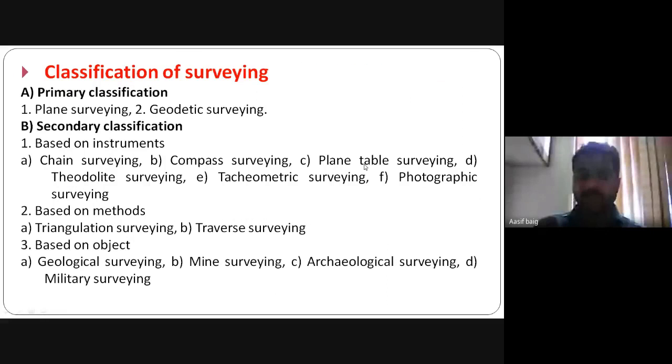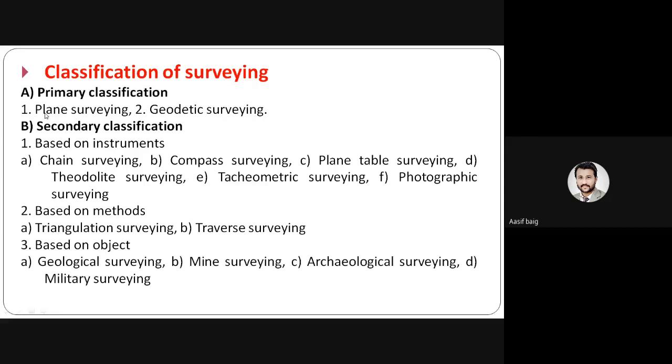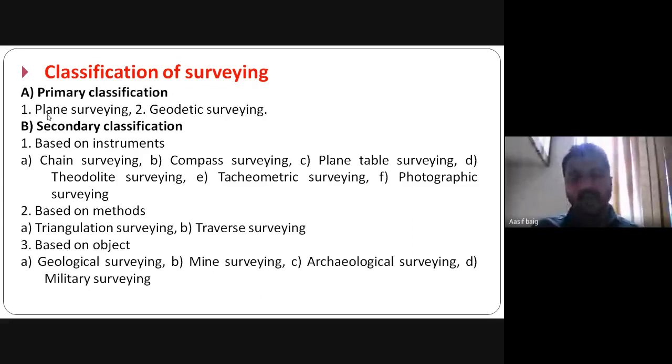Now the classification of surveying: first one is the primary survey, and second one is the secondary survey. So surveying is classified into two, primary and secondary. Primary survey has two types, plane surveying and geodetic surveying.